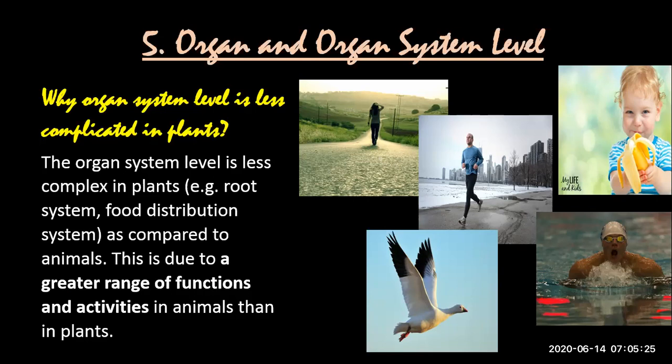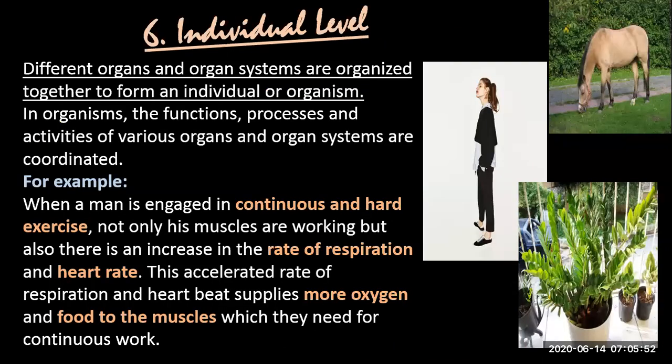So animals' organ systems, according to their demand, are more complicated because they are performing diverse kinds of activities, while plants do not. Okay, the concept should be clear now. If the concept is not clear to you, you can ask me questions anytime. Okay. So now let's move to the next level, which is the individual level.